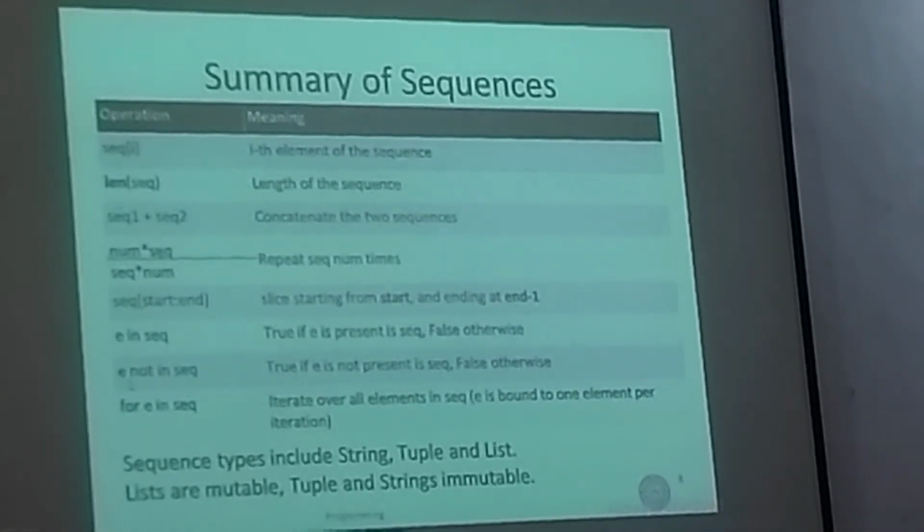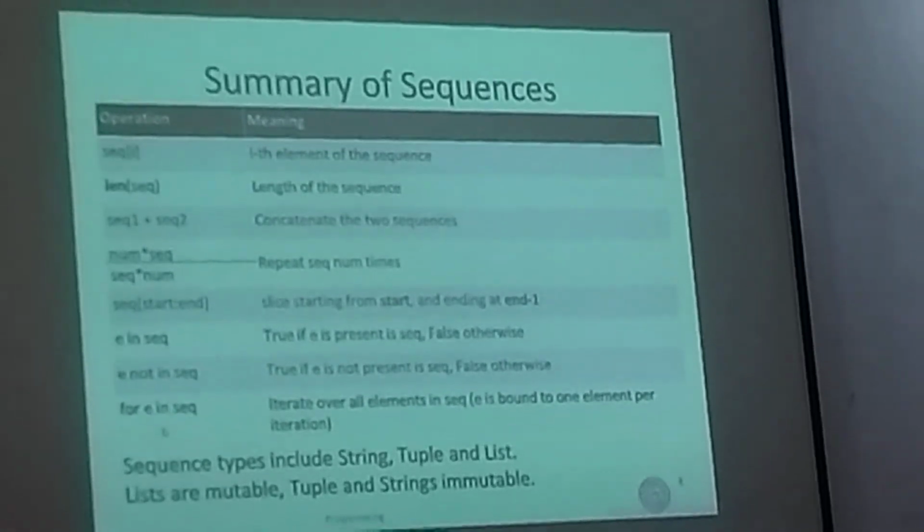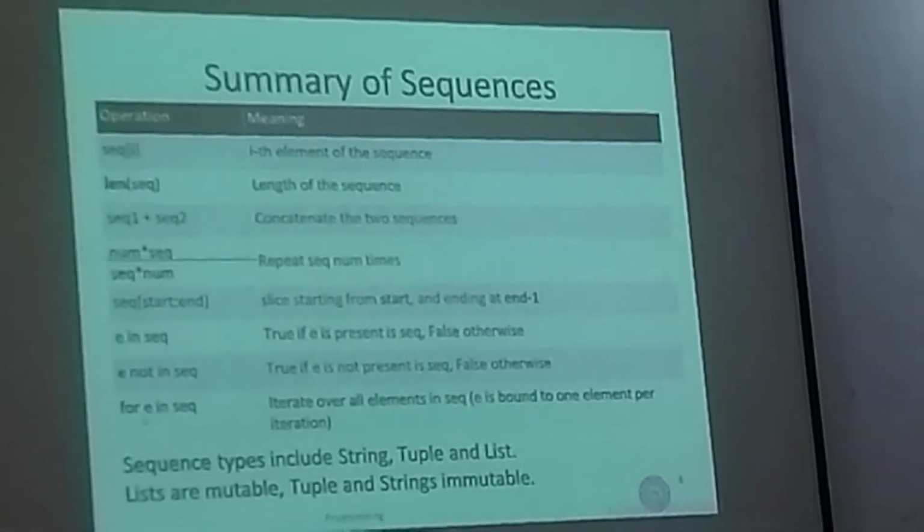The negation of this operation is E not in sequence. This will return true if E is not present in seq and false if E is present in seq. And then you can iterate over sequences by using for in operator.